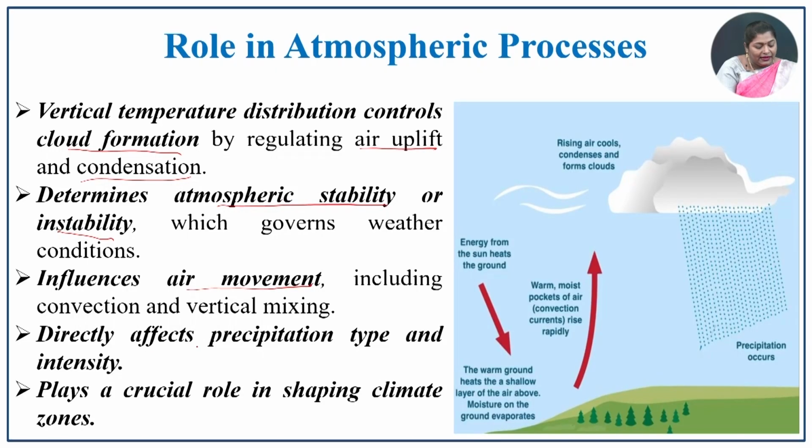It influences the air movement, that is the convection and then vertical mixing. All these processes highly influence the atmospheric processes. Directly it affects the precipitation type and the intensity of the precipitation. It also plays an important role in shaping the climatic zones. So, all the global climatic zones are mainly because of this vertical temperature distribution.